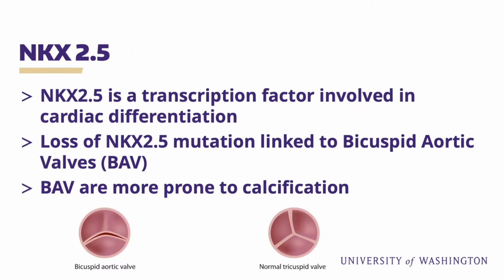In CAVD, aortic valve cells undergo morphological changes that result in calcification. So as a regulatory transcription factor, NKX may have a role in this process. An interesting connection here is that a loss of NKX 2.5 is linked to bicuspid aortic valves, or BAV. This condition is when there are only 2 leaflets instead of the normal 3 on the valve. These bicuspid valves are more susceptible to CAVD than the normal tricuspid valves are. So because of this, we expect to see increased calcification when NKX is knocked out with CRISPR.